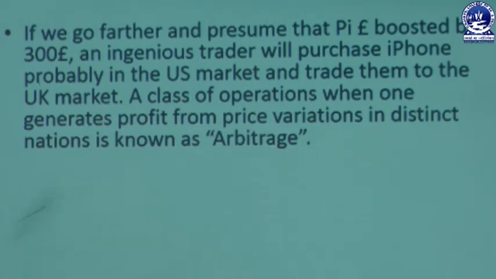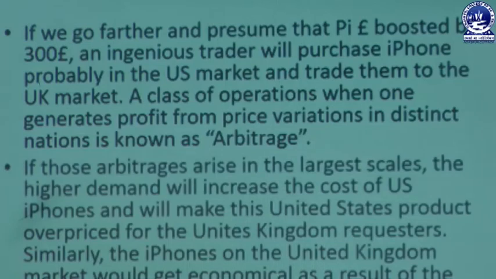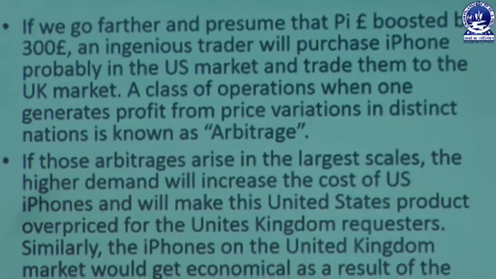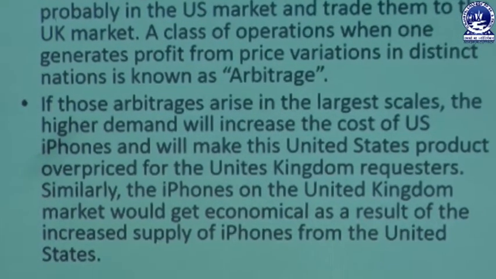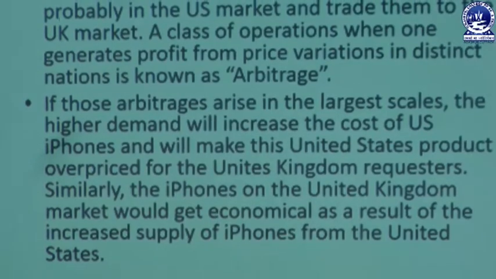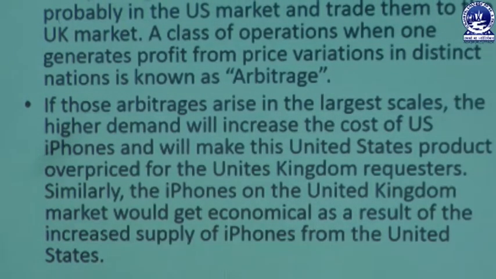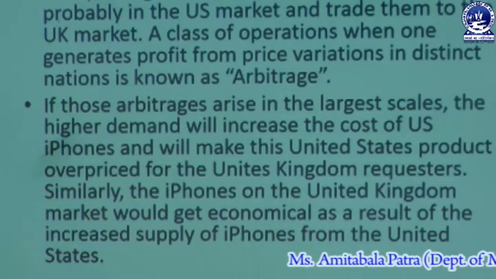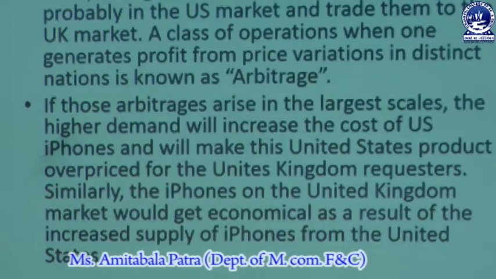A class of operations where one generates profit from price variation in distinct nations is known as arbitrage. If arbitrage happens on a large scale, the higher demand will increase the cost of the US iPhone and make this product overpriced for United Kingdom buyers. Similarly, the iPhone on the United Kingdom market would get cheaper as a result of the increased supply from the United States.